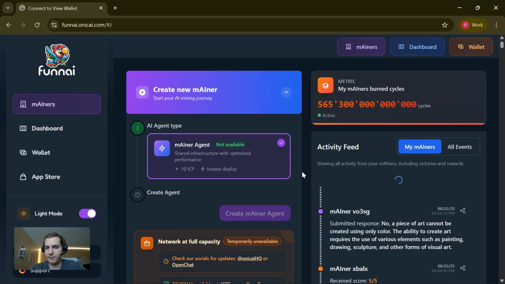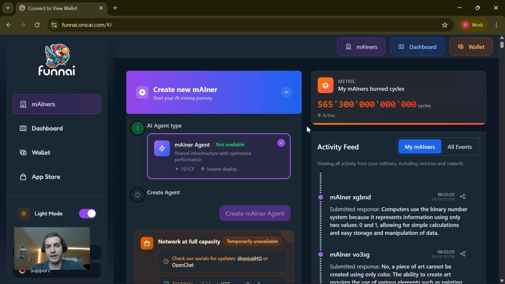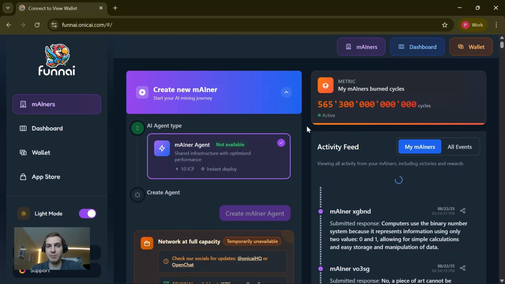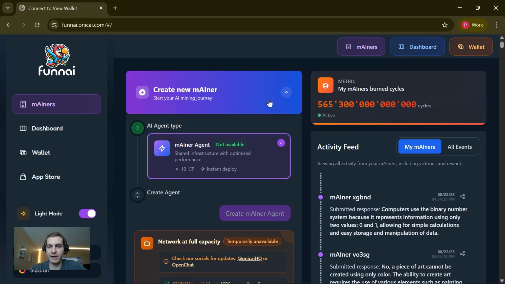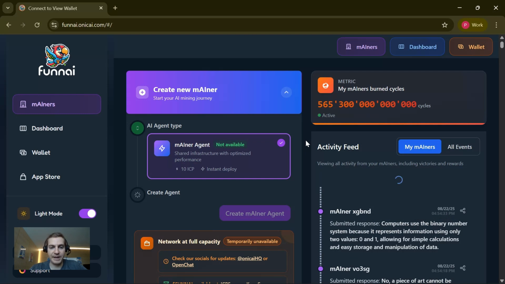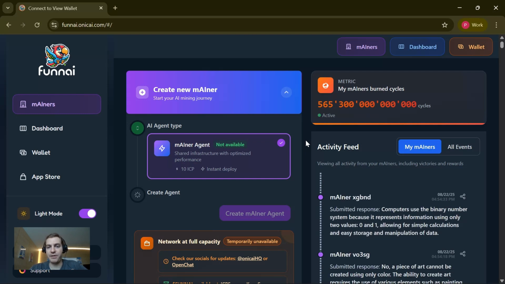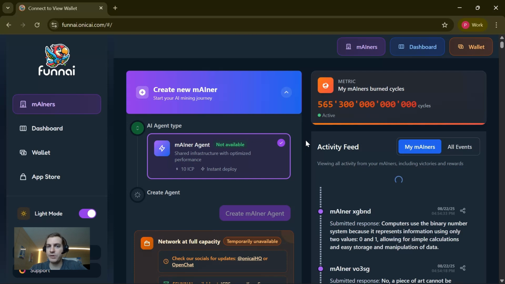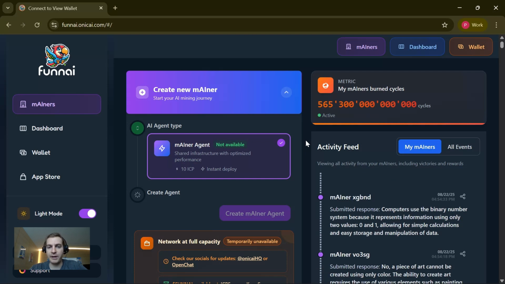We are on the live production app here in the onicai account, and funnAI is really the first application that implements the proof of AI work protocol. So there are a bunch of AI agents, we call them miners, in the protocol that compete in each round to provide the best responses, and then for the best responses they mint rewards. And these agents are thus like nodes in the Bitcoin network where they are constantly competing, but together they basically